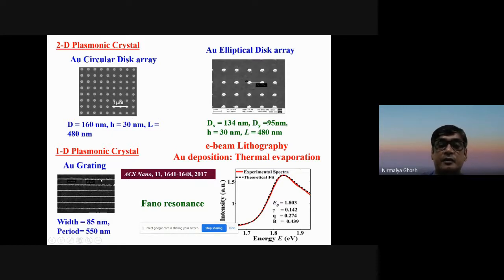As I said, it is not necessarily a grating. We have fabricated disc arrays, nano disc arrays, nano ellipse arrays. What is important here is that by tailoring the geometry, you can actually tailor the photoresonance, right? Before we fabricated this, we did some simulations using the finite element method to determine what parameters you should choose to have the desirable effect. So this is a typical example of a Fano line shape in this kind of waveguided plasmonic crystal.